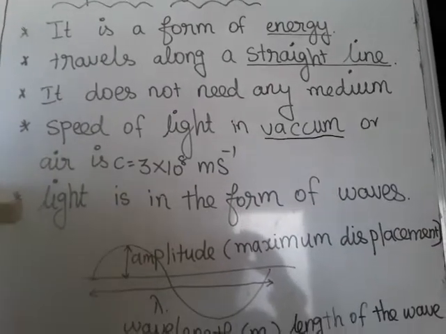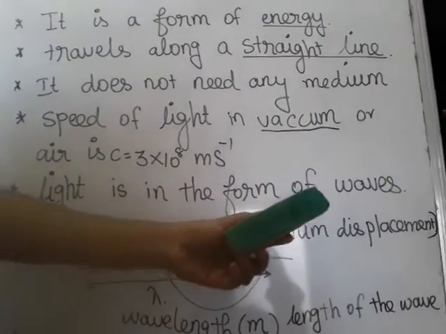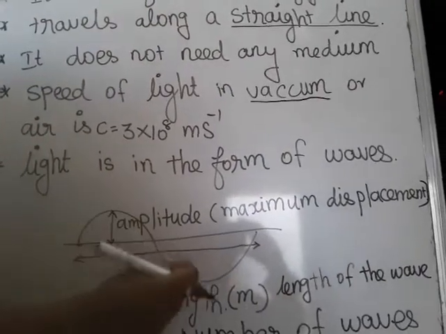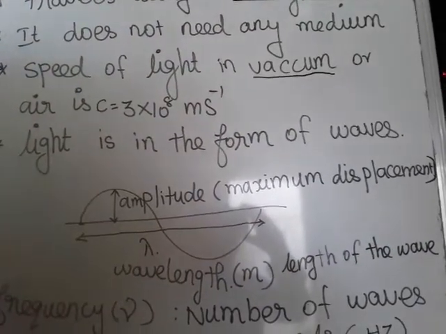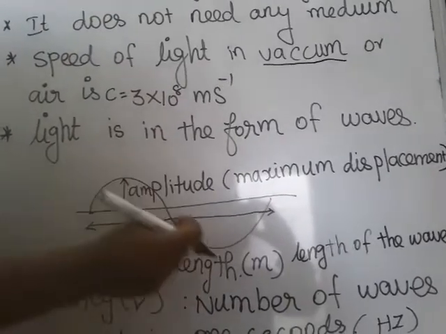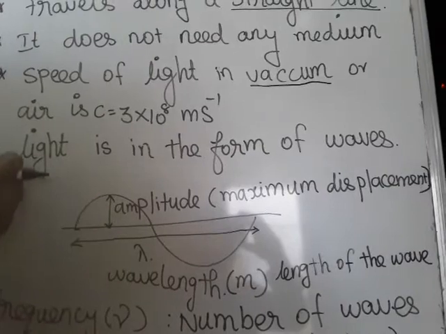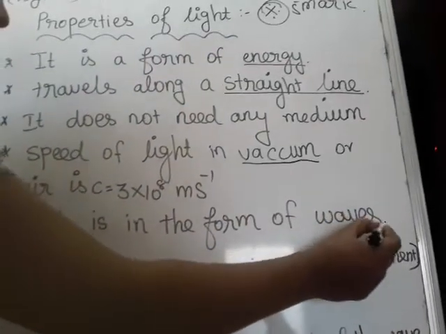The fifth point is light is in the form of waves. What does waves mean? It is in the form of a sine format. So it has ups and downs. It is like waves. So light is in the form of waves.